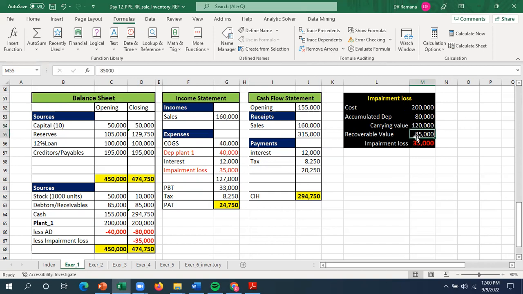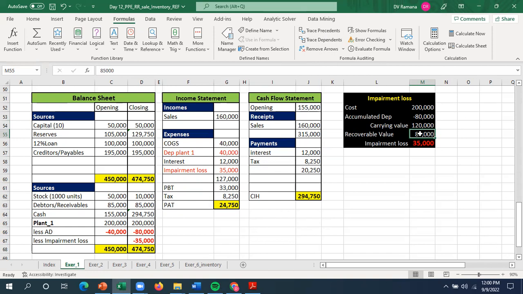And the recoverable value, in this example, we are assuming is given. So recoverable value is 85,000. So the carrying value is greater than the recoverable value. Since the carrying value is greater than the recoverable value, according to the accounting standard, you have to bring it down to the recoverable value.